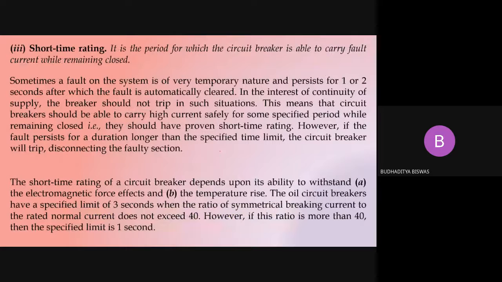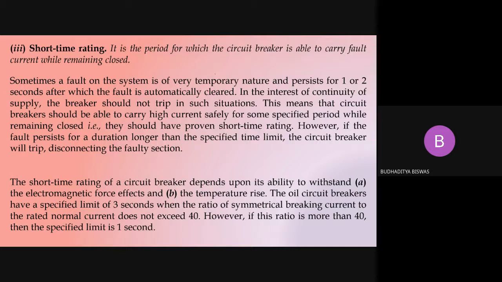Short time rating. The short time rating is the period in which the circuit breaker is able to carry the fault current while remaining closed. Obviously, as two circuit breakers are connected in series, one is primary and one is secondary, or the backup circuit breaker. Until the primary opens, the secondary needs to carry the short circuit current, obviously for a short time, a few cycles. This time is mentioned in the circuit breaker nameplate also, and this is called the short time rating. It is not that the circuit breaker is able to carry this huge amount of short circuit current for infinite time.